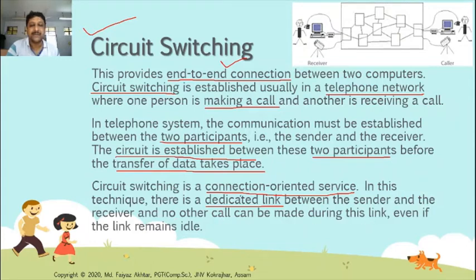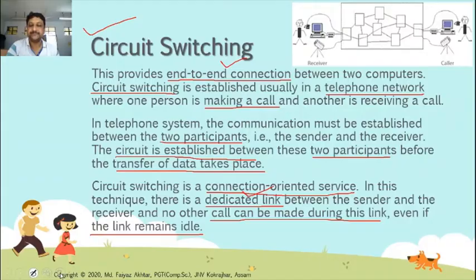Once the dedicated link is established, no other call can be made, even if the link remains idle, with no information being sent from sender to receiver. Only one circuit, one connection, can be established in circuit switching.